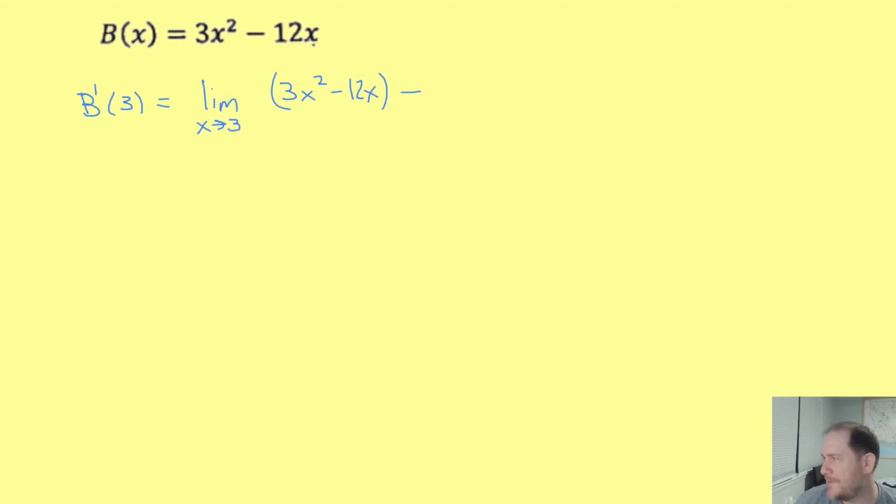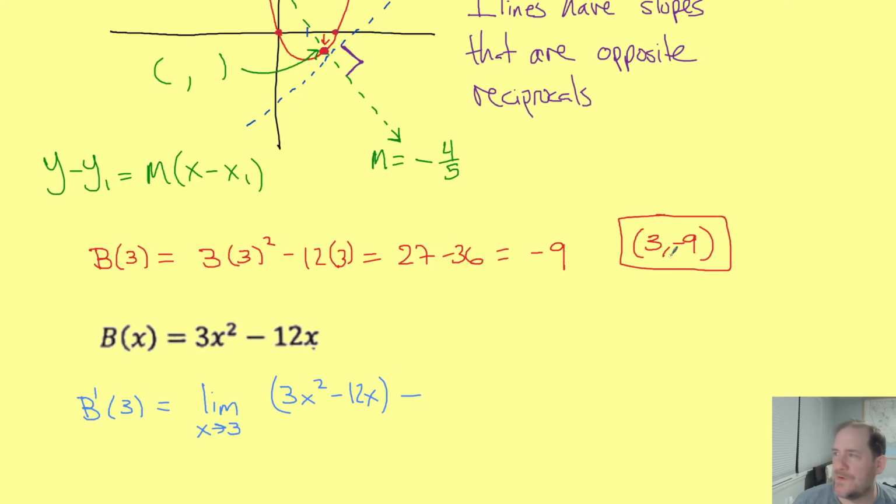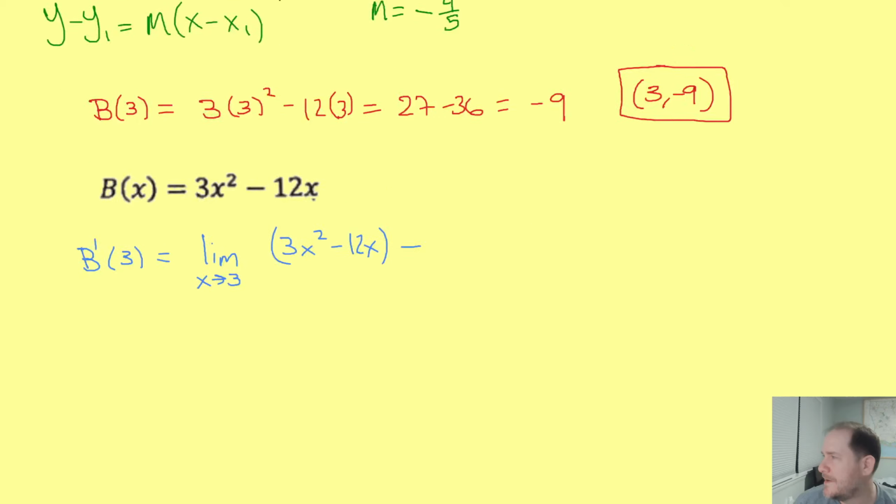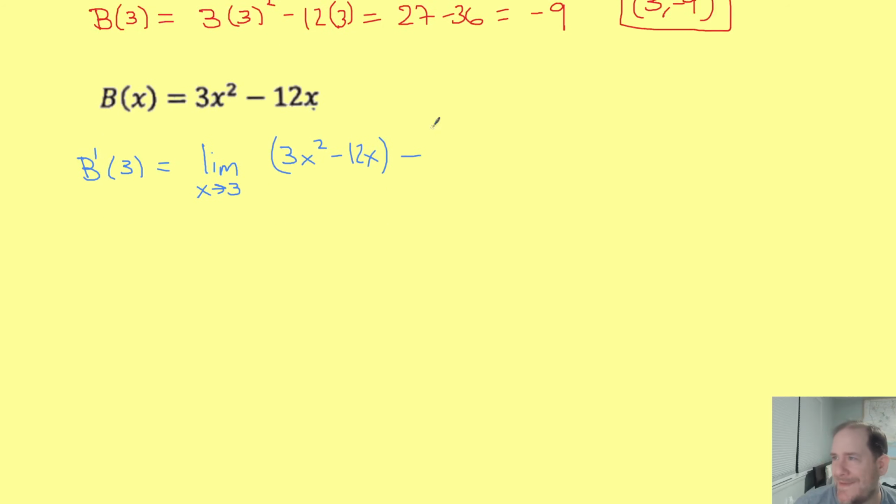But didn't we do that math a second ago for the point of tangency, which we decided had a y coordinate of negative 9? So again, rather than doing all that math again, let's just pull that minus 9 down and then divide this whole thing by x minus 3.